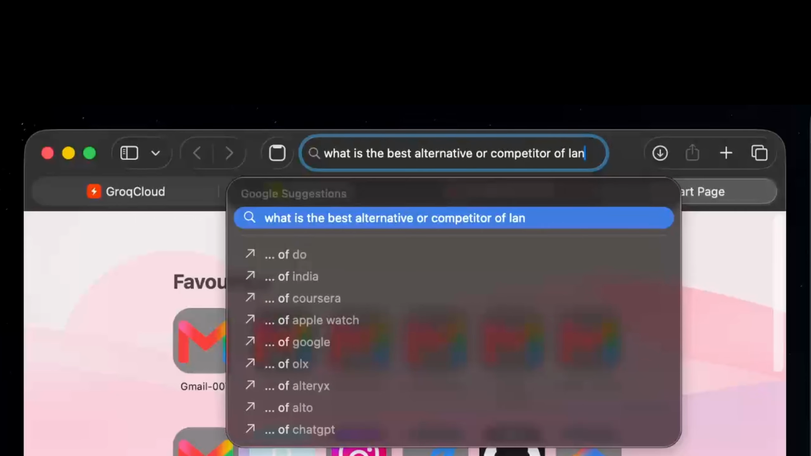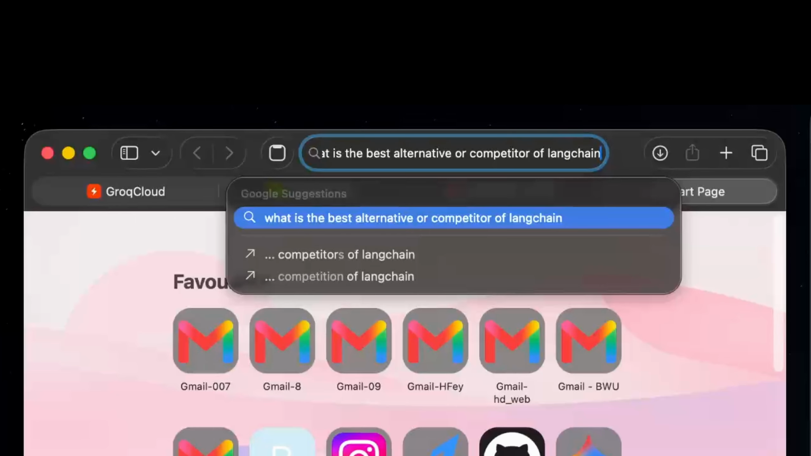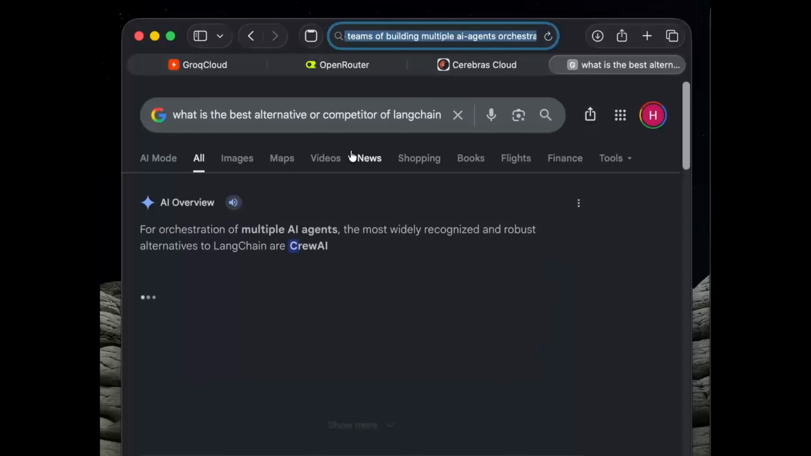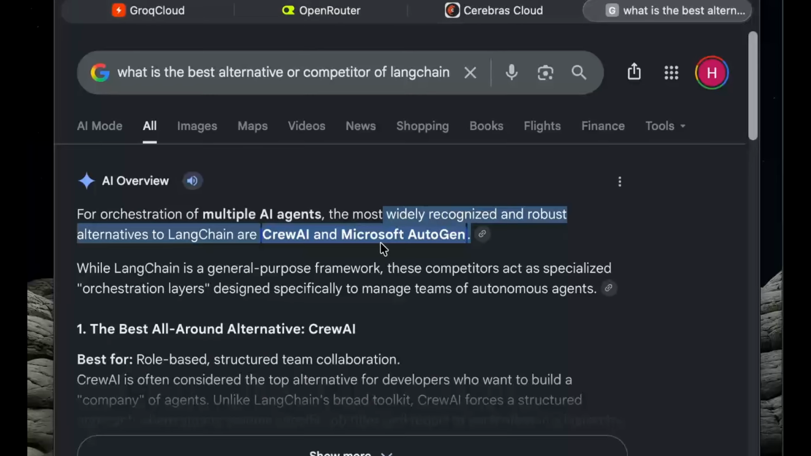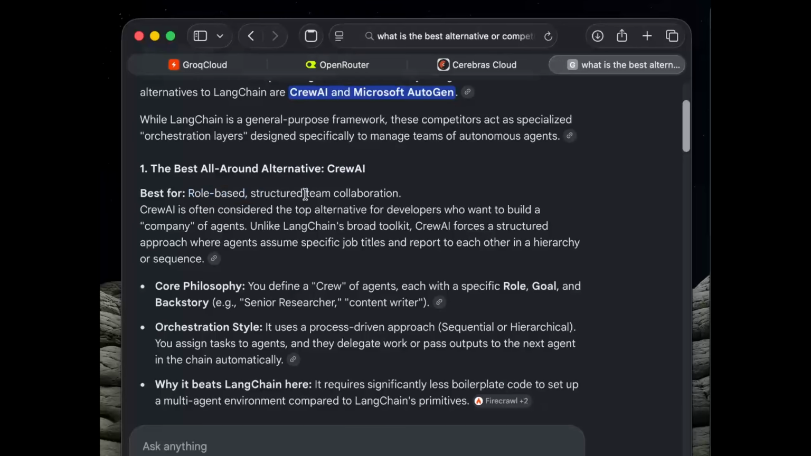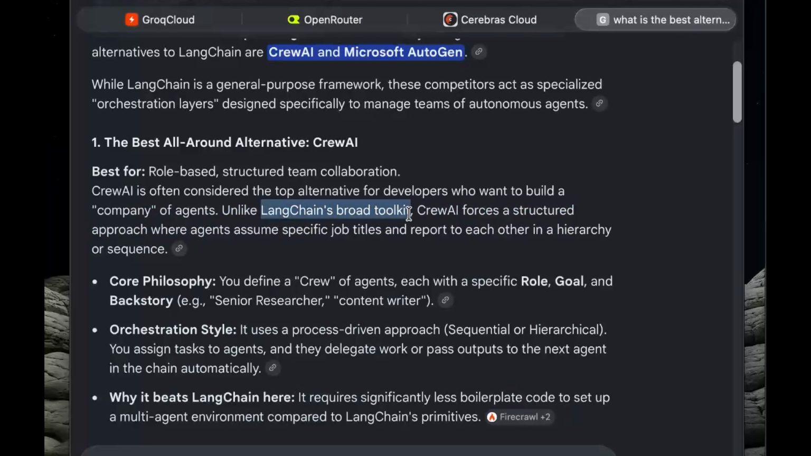Okay, so what is the best alternative to LangChain? What is it called? Framework. For orchestration of multiple AI agents, the most widely recognized and robust alternatives are CrewAI and Microsoft AutoGen. CrewAI, based on role-based structured team collaboration, is often considered the top alternative for developers who want to build a company. Unlike the LangChain broad toolkit, CrewAI forces a structured approach with agents assuming specific job titles and reporting to each other in a hierarchy or sequence.